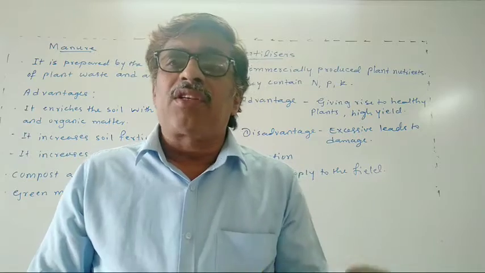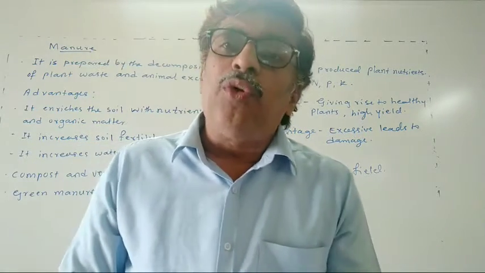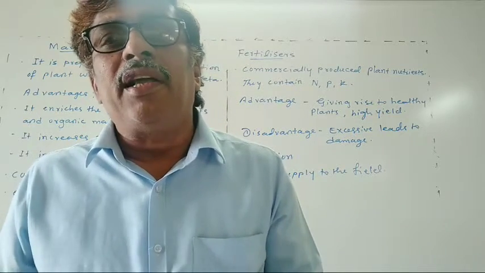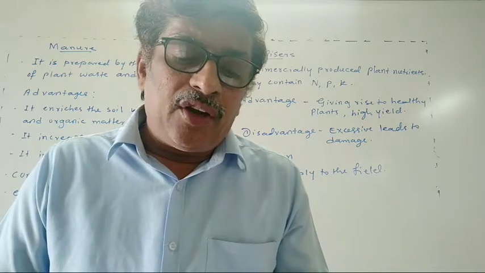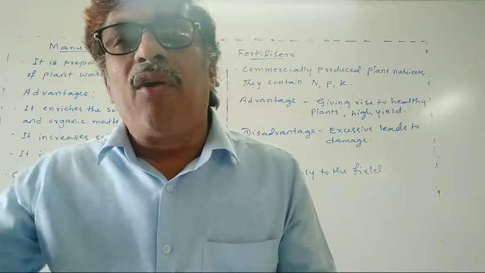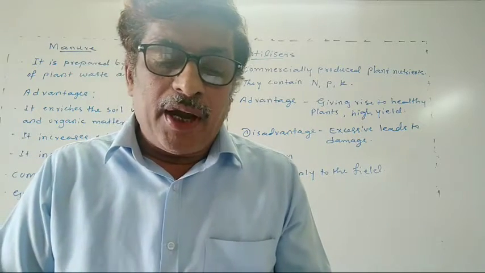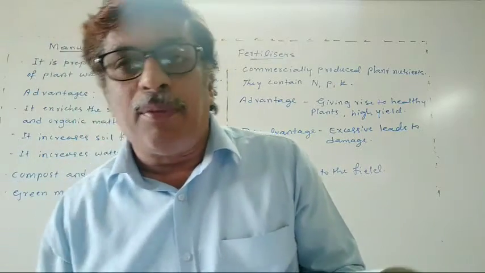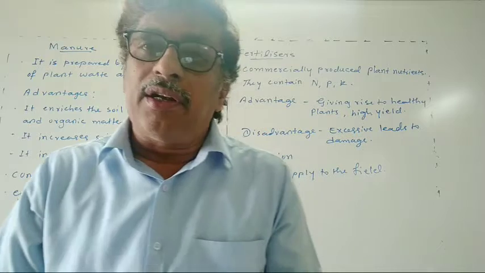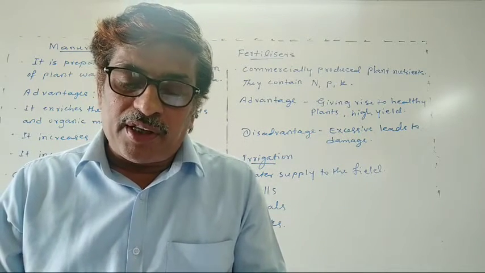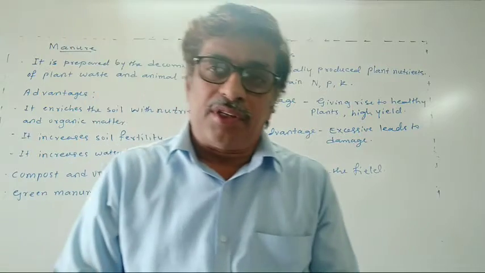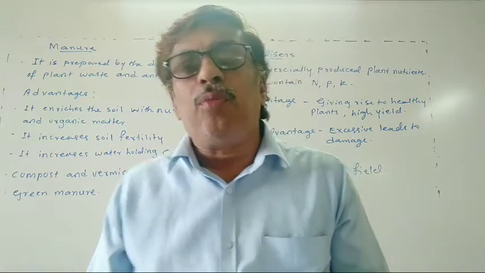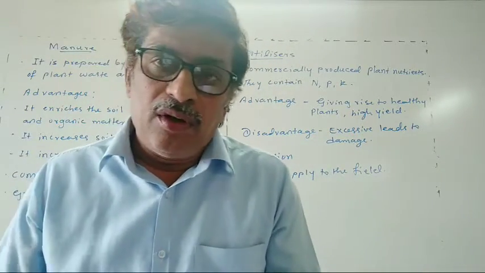What are wells? There are two types of wells, namely dug wells and tube wells. In a dug well, water is collected from water bearing strata. Where water is available, they dig it. And tube wells can tap water from the deeper strata also, from the deeper regions. In these wells, water is lifted by pumps for irrigation. In this way, dug wells and tube wells supply water to the fields.